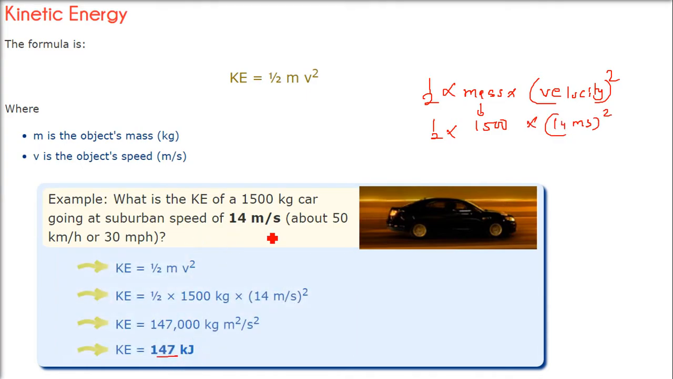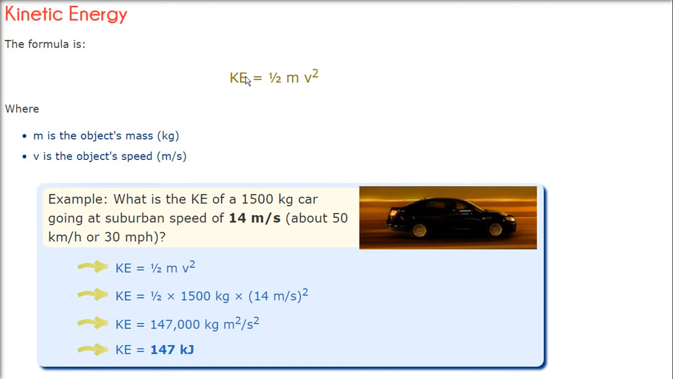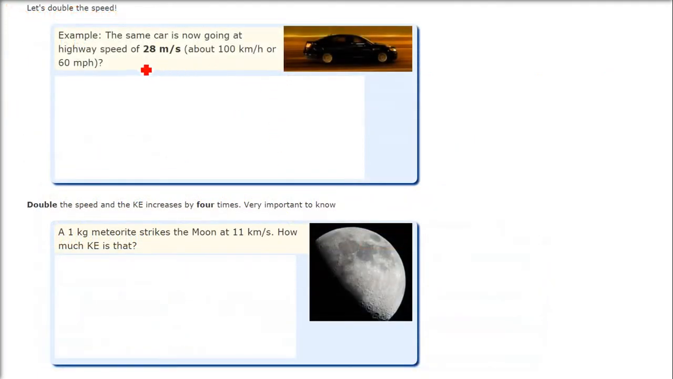147 kJ. Now let me increase the speed. I am just doubling the speed. If I double the speed, it is 28 meter per second. Just see, it was 147 joule. How does this energy increase?